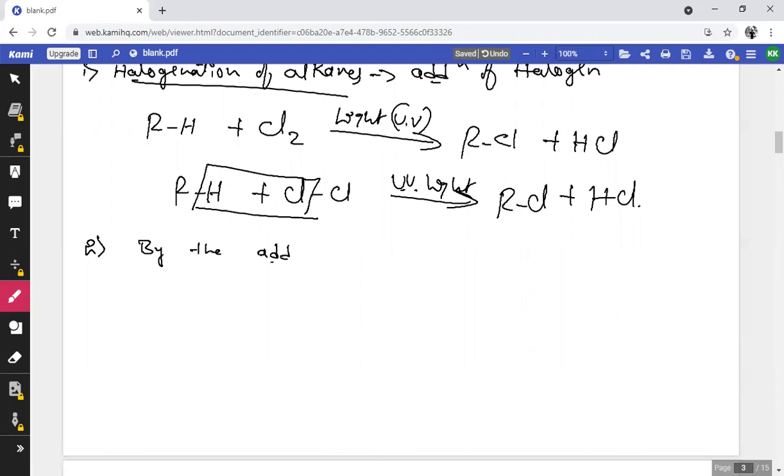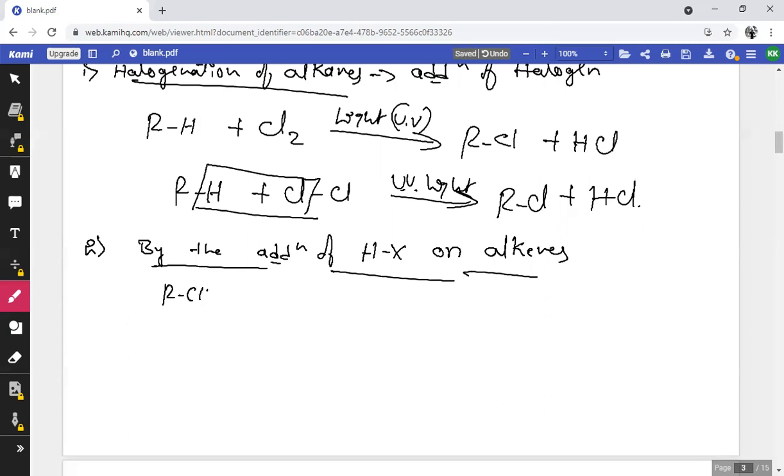By the addition of HX. What is meant by HX? It is hydrogen halides on alkenes. Now we can take RCH double bond CHR, because the starting material will be alkenes here.